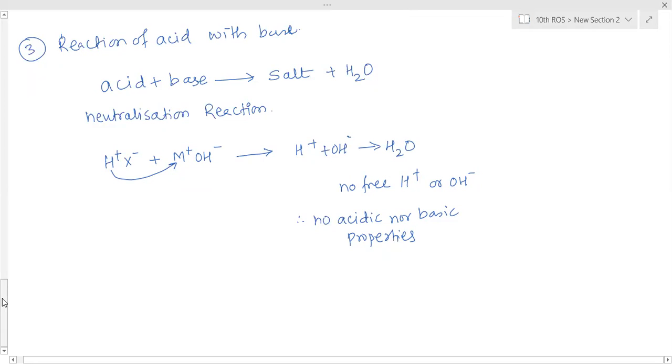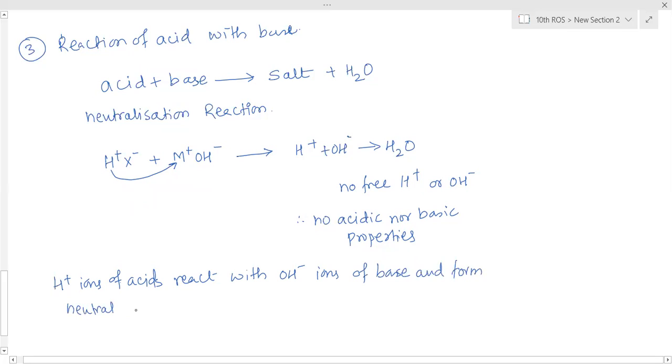So write down this part first. H plus ions of acids react with OH minus ions of base and form neutral water. Hence, this reaction is called neutralization.